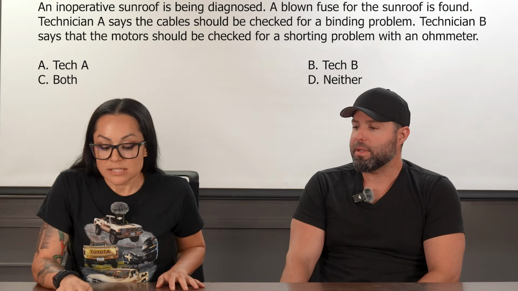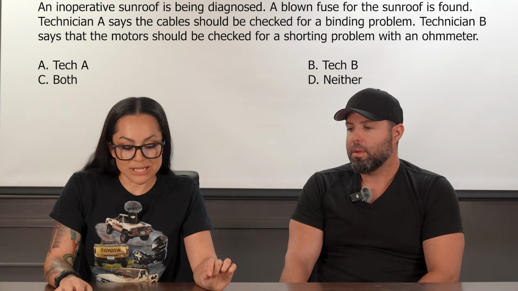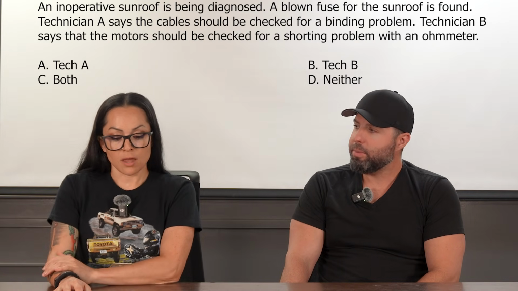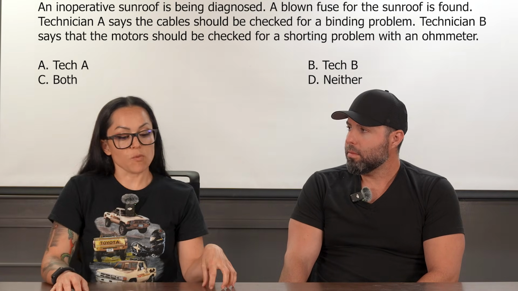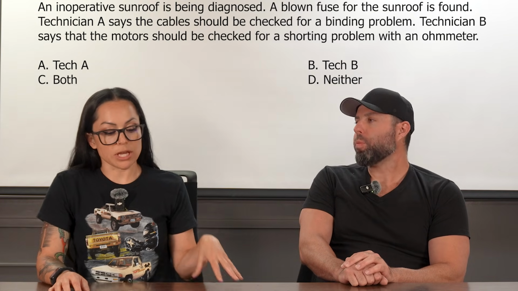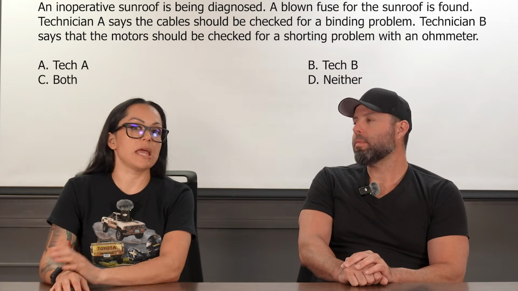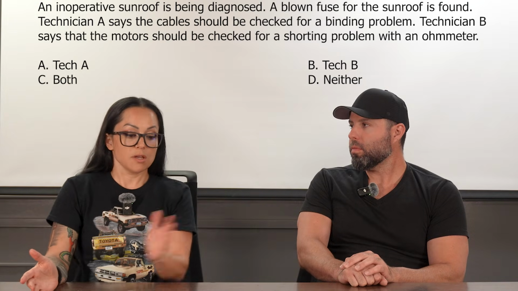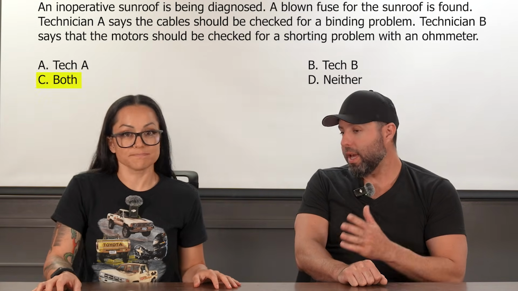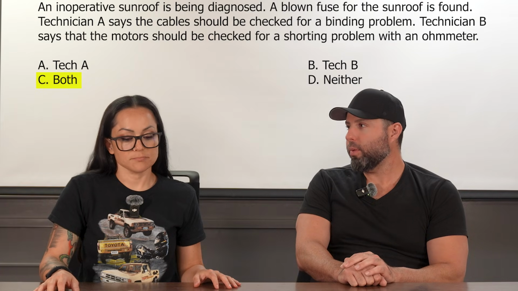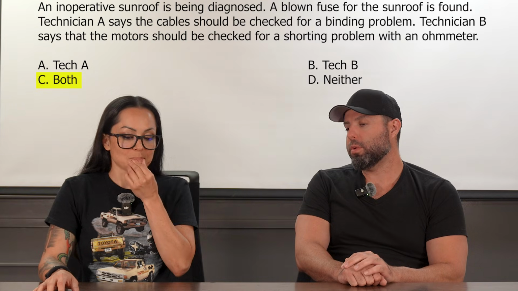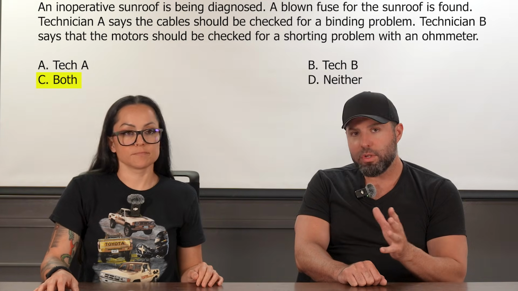All right, let's see what Tech B says. Tech B says that the motors should be checked for a shorting problem with an ohm meter. All right, what are your thoughts on Tech B? I'd say the keyword is shorting problem, right? So they're saying that we should be checking the motors for a short, essentially, and we're looking at a blown fuse. Blown fuse and shorts go together like peas and carrots. No, I like it. This seems very plausible, right? We could have a motor that has some sort of short, in which case, of course, we will result in a blown fuse. So another simple one there.